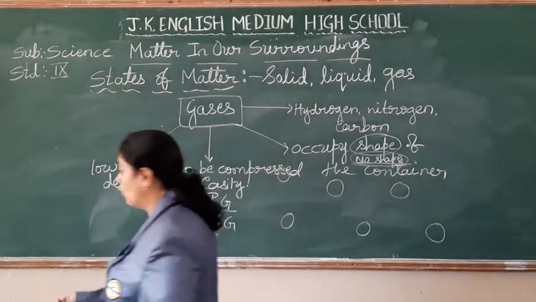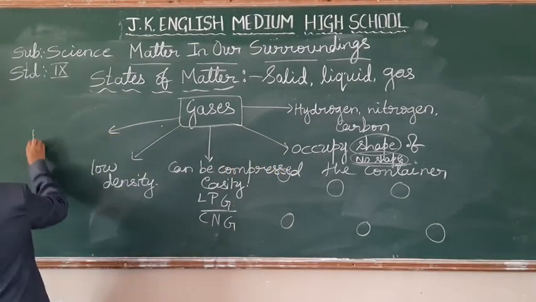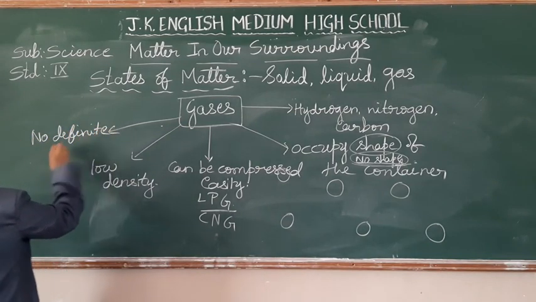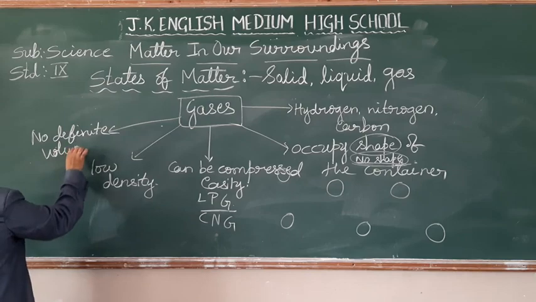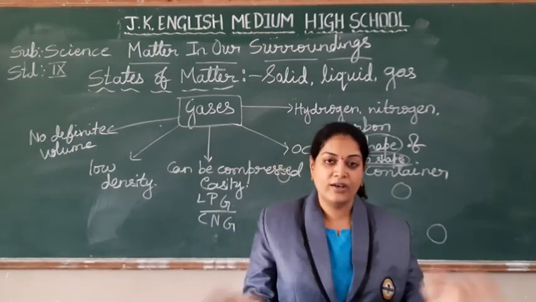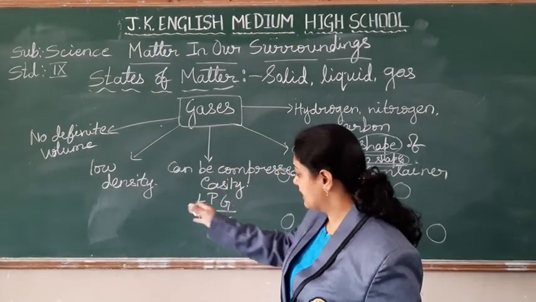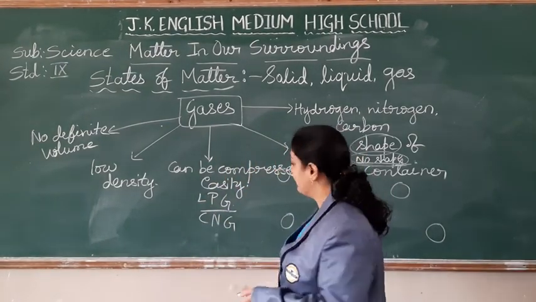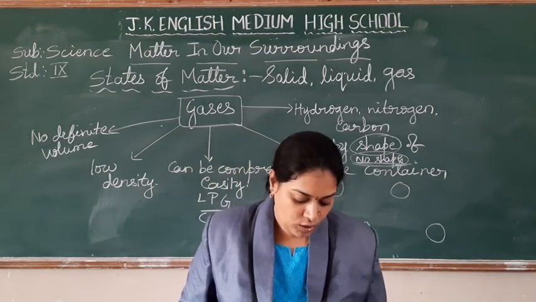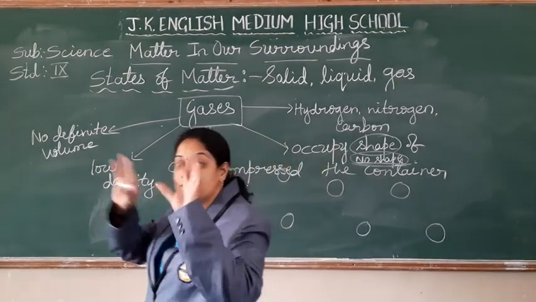Do you find the volume? No definite volume for the gases. No definite volume, low density. We don't find any definite shape, but they can be compressed. And one more thing, the molecules can spread.